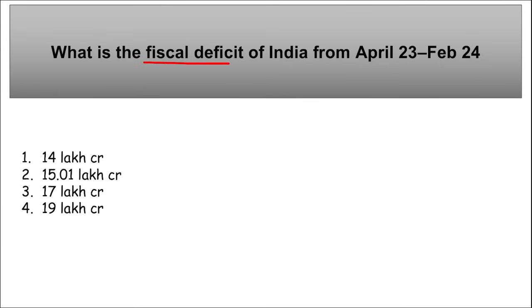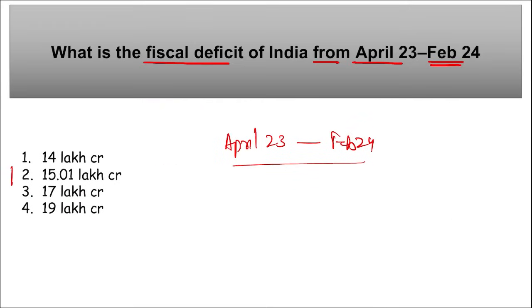Next, what is the fiscal deficit of India from April 23 to Feb 24? India's fiscal deficit has widened to 15.01 lakh crore, right? And remember, it was 11.03 lakh crore, and it has now extended to 15.01 lakh crore.